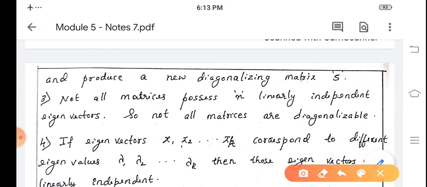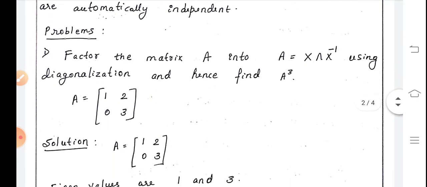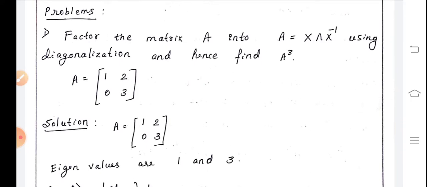Third point, not all matrices are diagonalizable. Since not all matrices possess n linearly independent eigenvectors, we can say that not all matrices are diagonalizable. Now we shall work out a few problems on diagonalization of a given matrix.